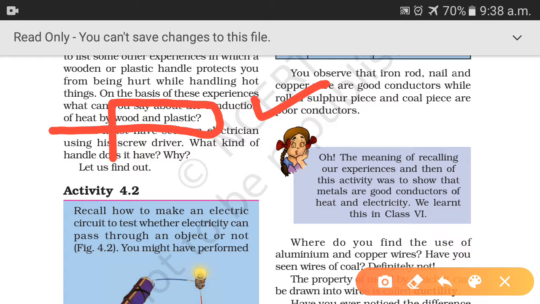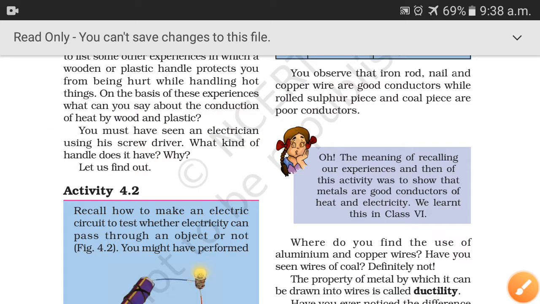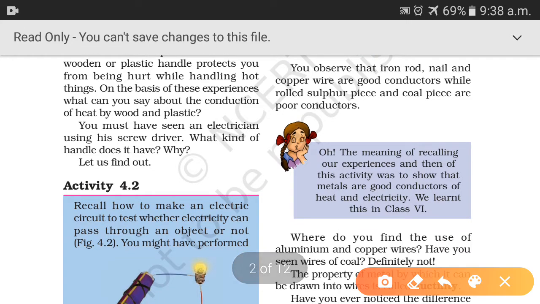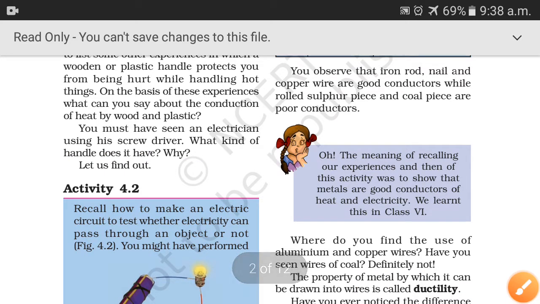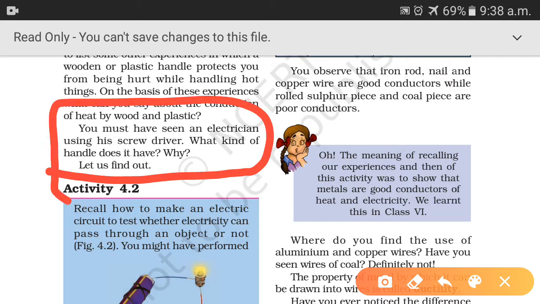Okay, that's why they are used to make the handles of fry pans or kitchen utensils, right? So you must have seen an electrician using his screwdriver. What kind of handle does it have? The handle of a screwdriver is also made of either plastic or wood. Okay, so let us find out.